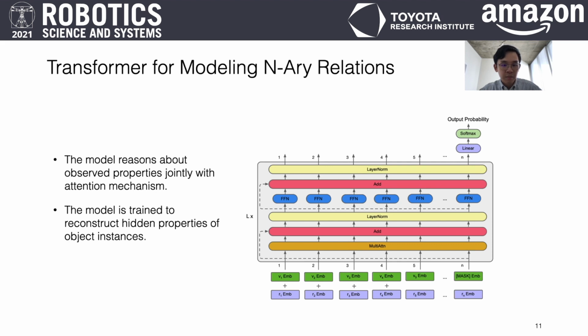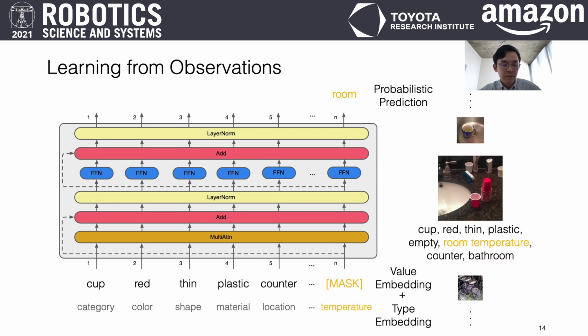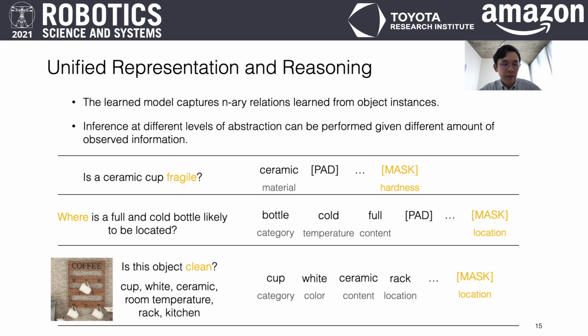Our transformer takes as input embeddings of properties observed from an object instance and builds a contextualized embedding for them. The contextualized embedding is then used to predict unknown properties. To train our model, we randomly hide a single property from the observed properties with a mask value and require the model to reconstruct the hidden property. In this example, we require the model to reconstruct the location of this blue cup in the sink. Trained with this self-supervised objective on different properties and different object instances, the model will learn N-Ary relations and can be queried directly to retrieve N-Ary knowledge or used to predict unknown properties of novel objects.